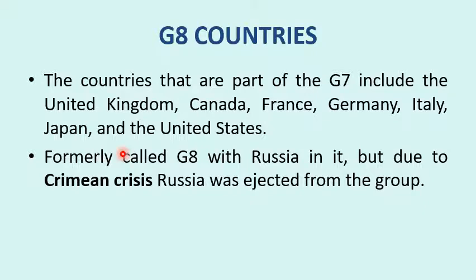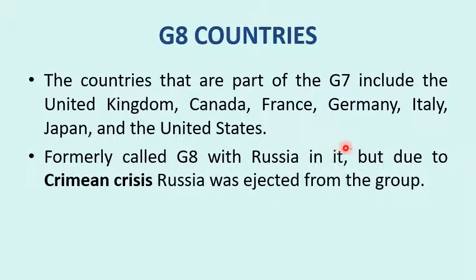It was added in 1997 after the Cold War was over, after the fall of the USSR, when the Soviet Union disintegrated into separate countries. So Russia after 1997 was added to G7 as G8.